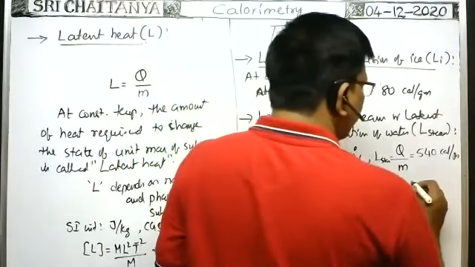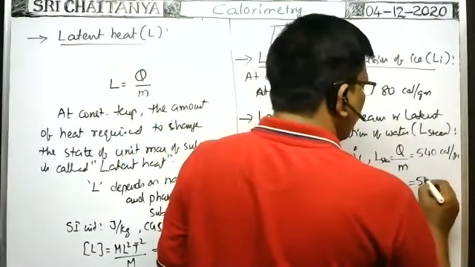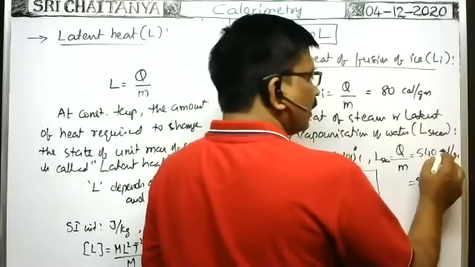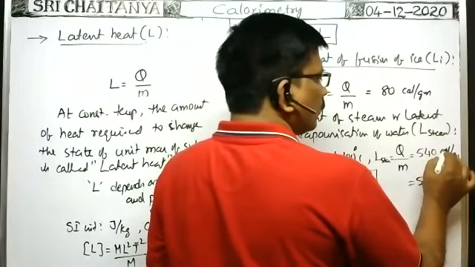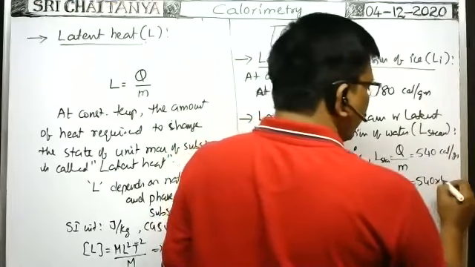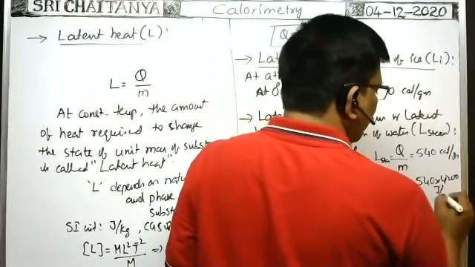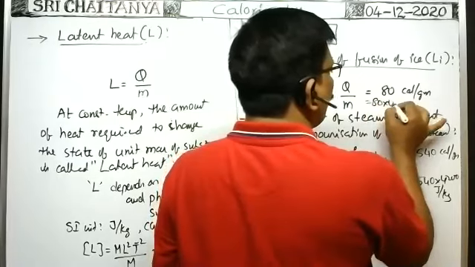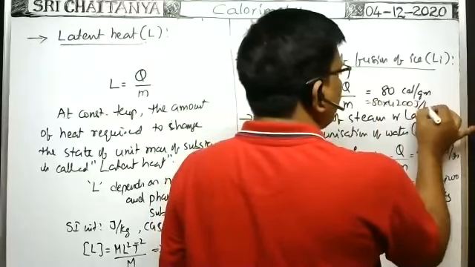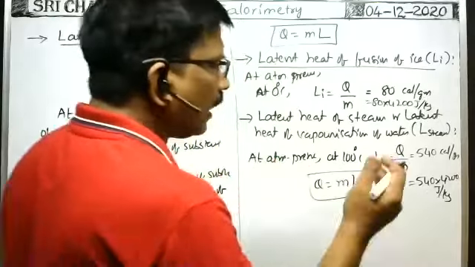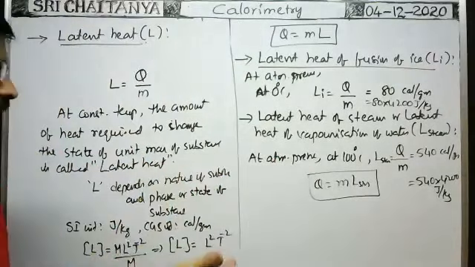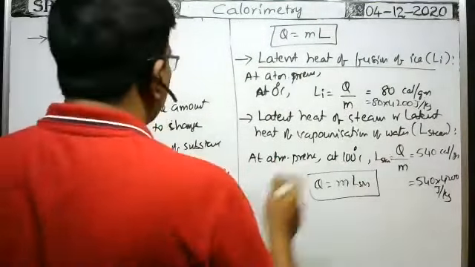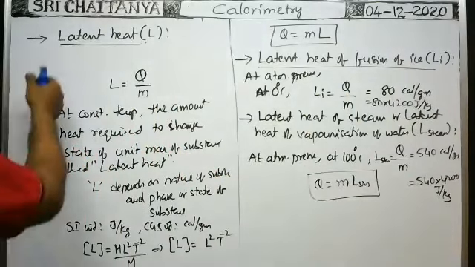In the SI system, how can we write this? It is 540 into 1 calorie, which means 4.2 joule, by 10 power of minus 3. That means 4200 joule per kg. Here also, 80 calorie per gram means 80 into 4200 joule per kg in the SI system. So based on the values given, whether it is given in CGS system or SI system, based on that we have to convert them. Okay, this is the latent heat.